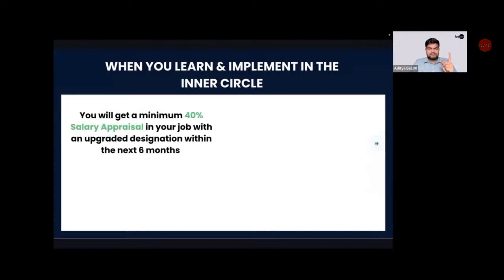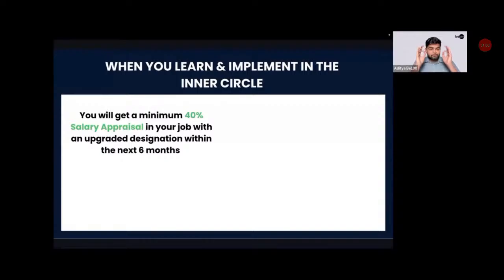When you learn and implement things from this mastery program, the inner circle program, you are going to get one of these two outcomes. Either you are going to get a minimum of 40% salary appraisal in your current job with an upgraded designation. What do I mean by upgraded designation? Let's say you are a manager, you will become senior manager. If you are a senior manager, you will become associate vice president. Your company simply cannot give you a 40% salary hike and not expect to increase your designation.